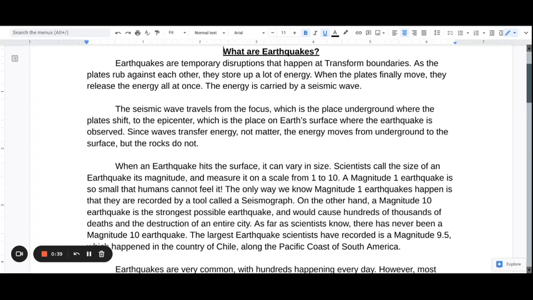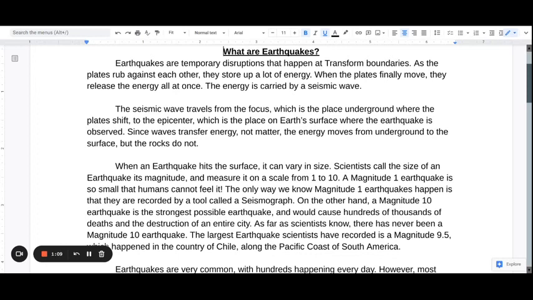When an earthquake hits the surface, it can vary in size. Scientists call the size of an earthquake its magnitude and measure it on a scale from 1 to 10. A magnitude 1 earthquake is so small that humans cannot feel it. The only way we know a magnitude 1 earthquake happens is that they are recorded by a tool called a seismograph.